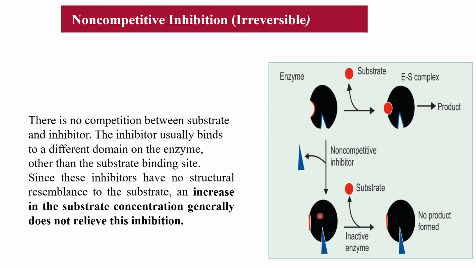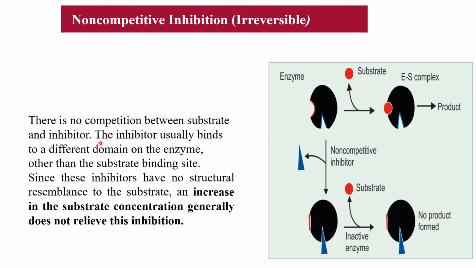But as the inhibitor binds, the structure of the enzyme is distorted, and therefore product formation does not occur. So even though substrate is bound to the enzyme, if the inhibitor binds to this enzyme substrate complex, then no product will be formed. Enzyme is inactivated. So this is the non-competitive inhibitor.